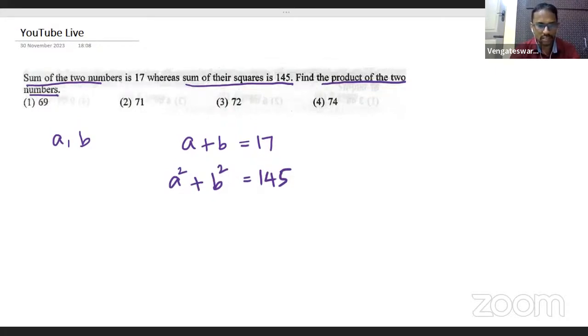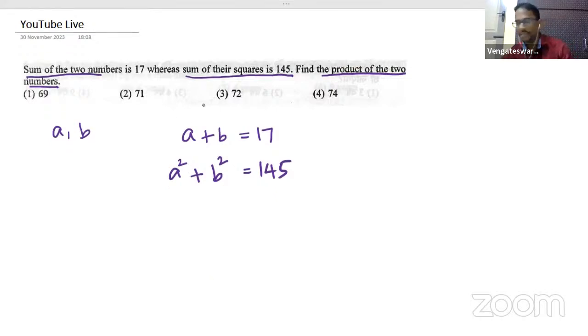I think the live chat is active, right? So any idea what you mean by product? Can anyone tell me what is product? Product means multiplication, right? It's going to be multiplication. So we are asked to find the multiplication. What is the value of A into B, or AB? This is the question.